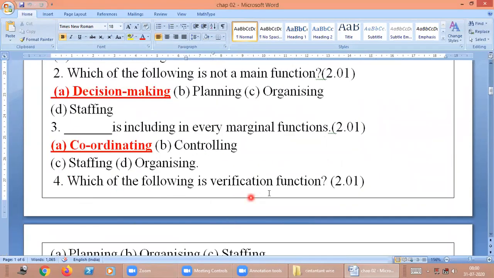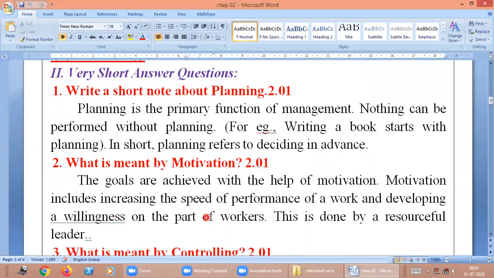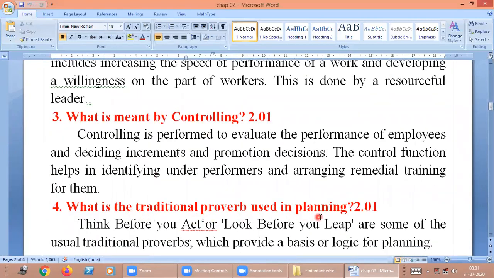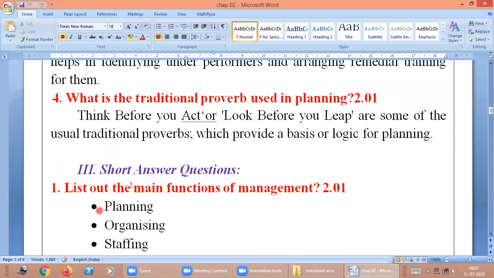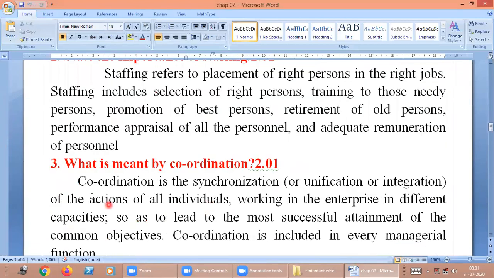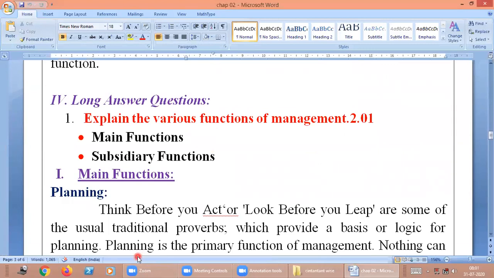Short answers: write a short note on planning, what is meant by motivation, what is controlling, what is the traditional proverb used for planning, state the main functions of management, state the importance of staffing, what is meant by coordination. These questions come under this one 5-mark.